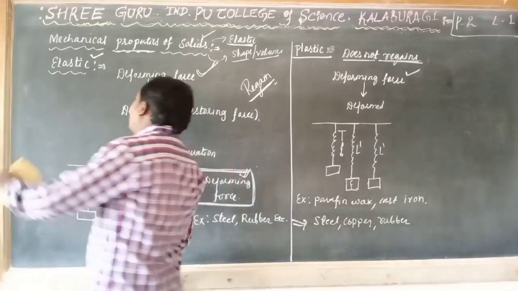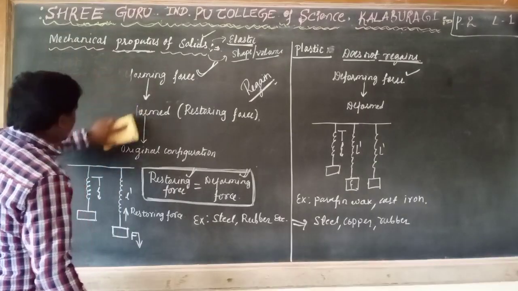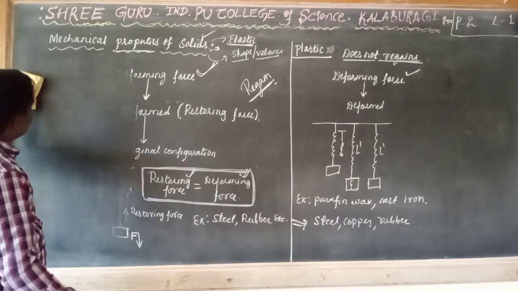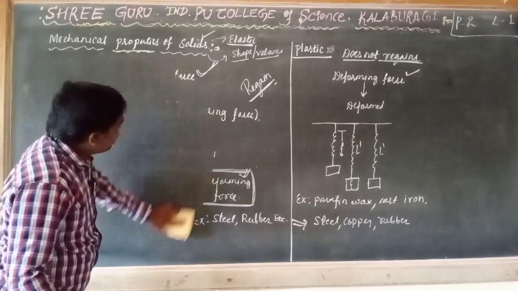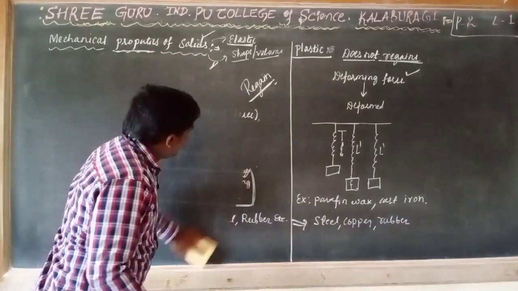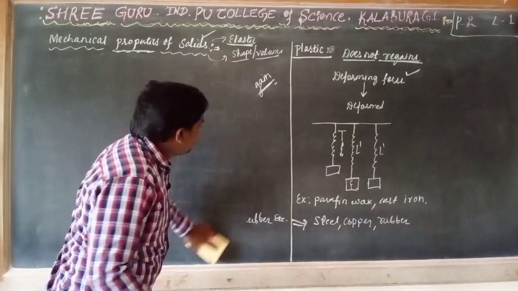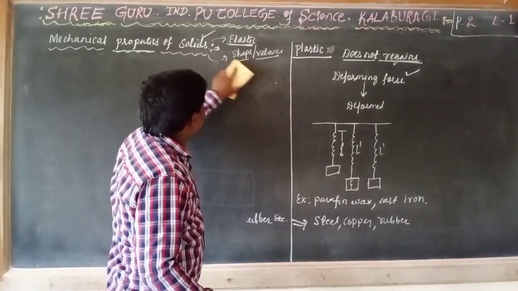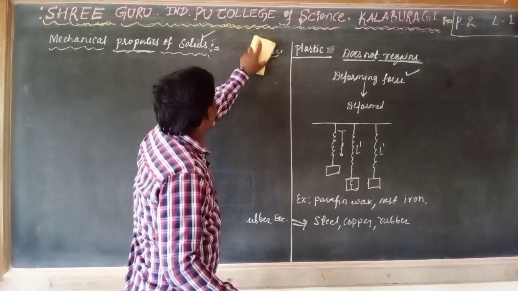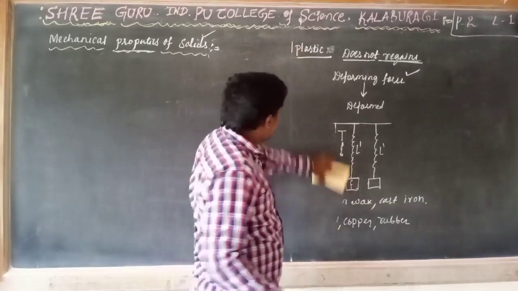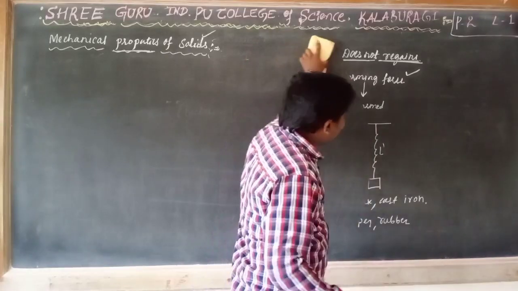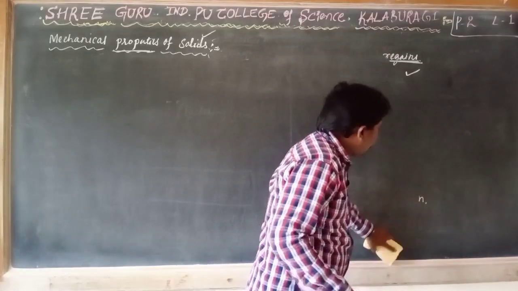Okay. Next is very important. The continuation of this elastic nature we can explain in the form of stress and strain. But before going to the explanation of stress and strain, we should discuss this elasticity in the form of an experimental model. That model we call the spring ball model.